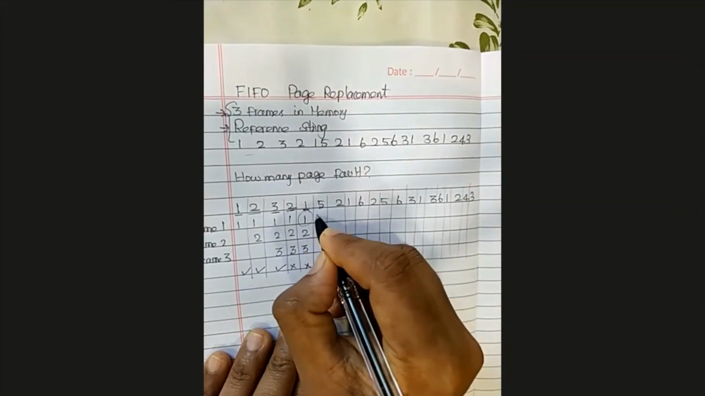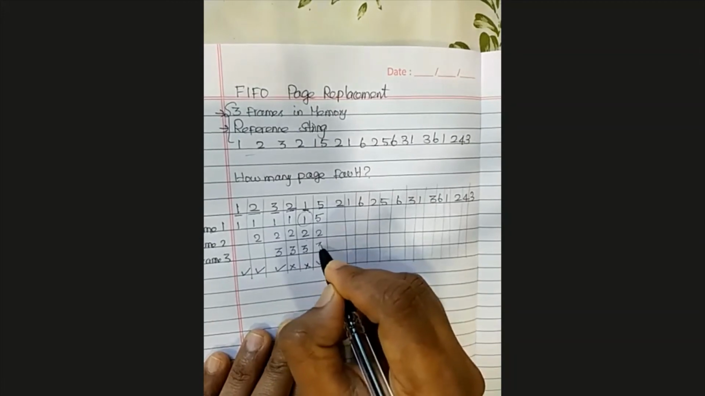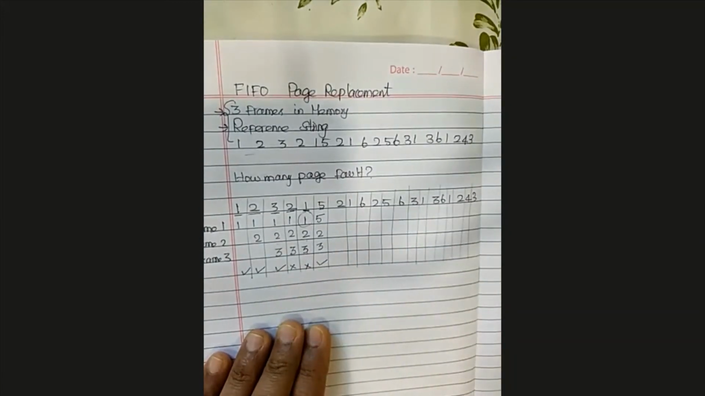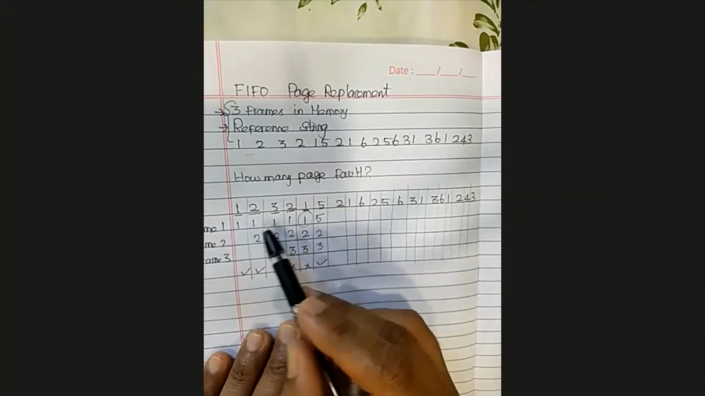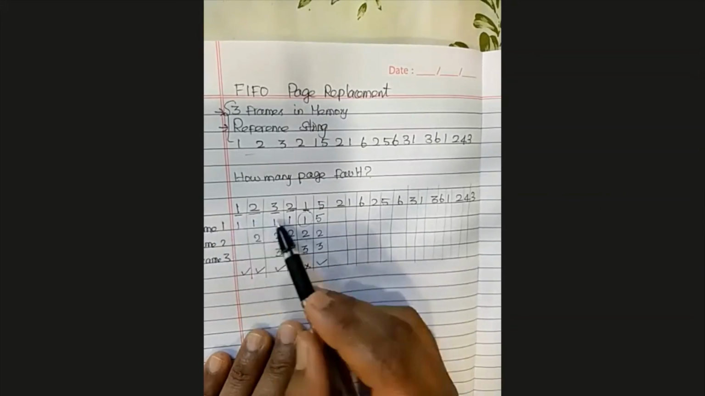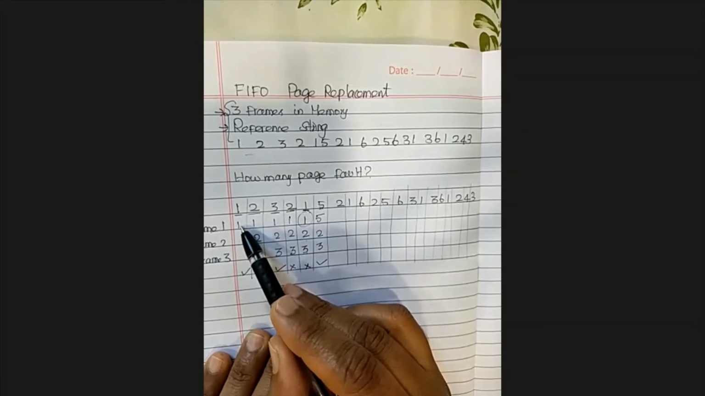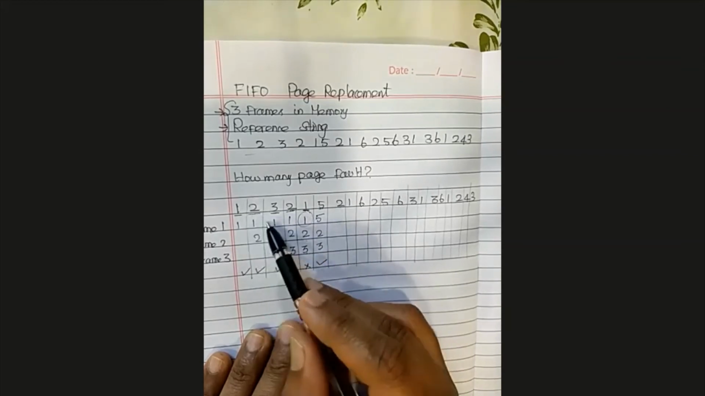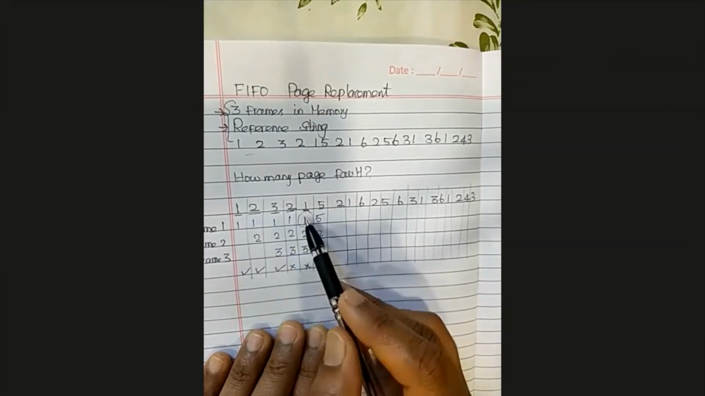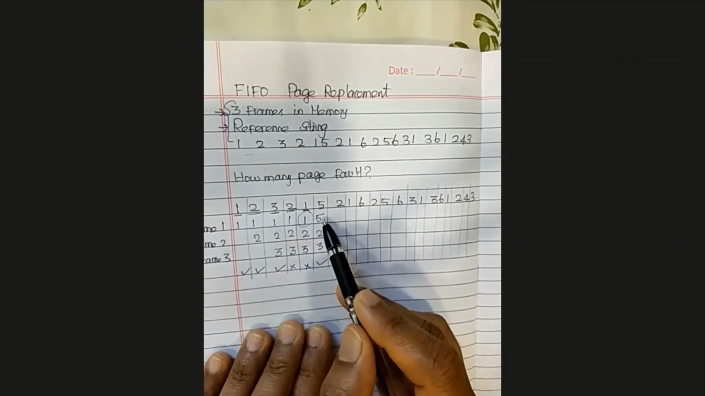5 is loaded here, 2 stays back, 3 stays back. Do you get the idea? Do you understand why I chose this frame? Because a page was loaded here for the first time. In this frame, it was loaded for the first time. First in, first out: the one loaded first will be taken out. And here I load my page 5.